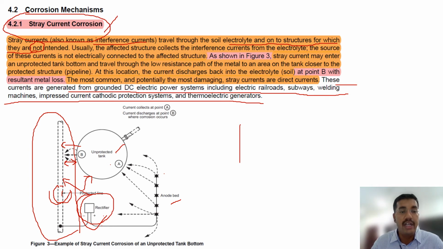They are not intended. Usually the affected structure collects the interference currents from the electrolyte. The source of this current is not electrically connected to the affected structures.